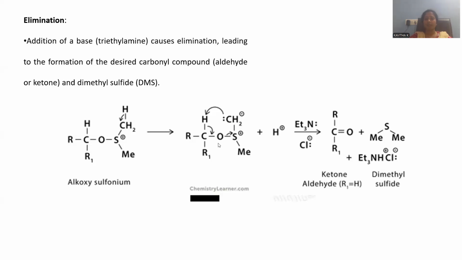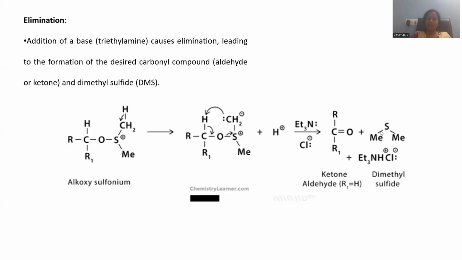Subsequently, the sigma bond is moving towards the carbon. Whenever this sigma bond is moving over there, simultaneous cleavage of the oxygen-sulfur bond is possible. Whenever the sulfur-oxygen bond is cleaved, there is an origination of a ketonic compound. You can observe there is a formation of a carbon-oxygen double bond over there, right? In addition, this hydrogen is moving over there. Whenever hydrogen is moving toward this side, you can observe dimethyl, and here sulfur is able to retain the lone pair of electrons, that is called dimethyl sulfide.